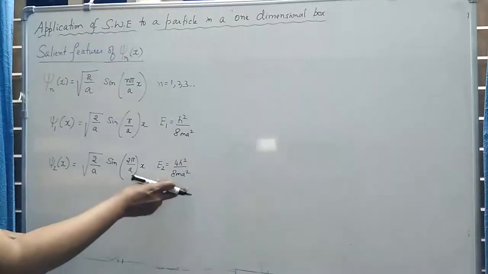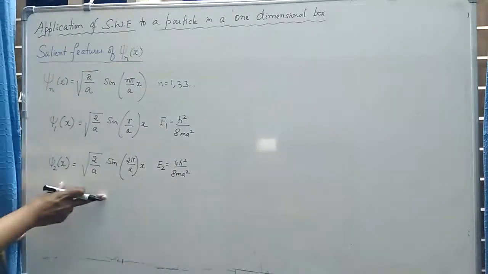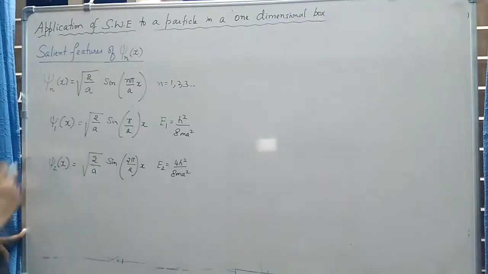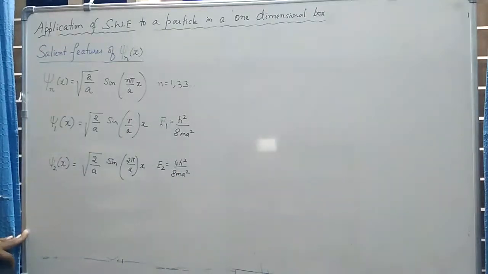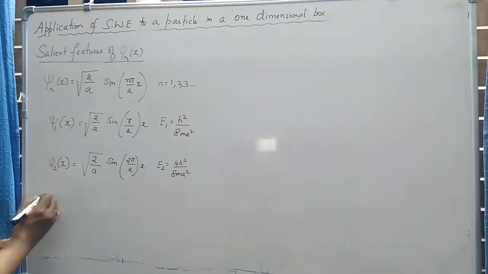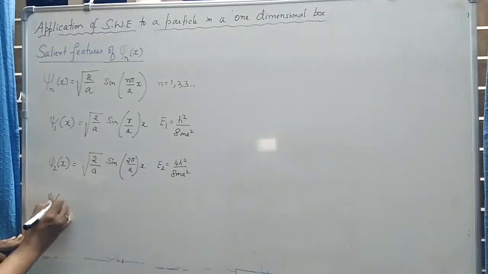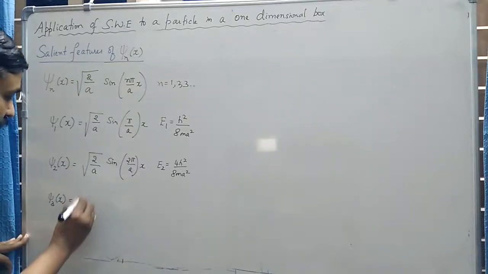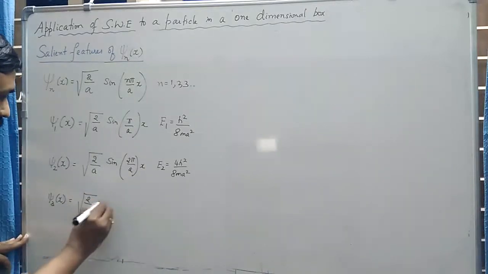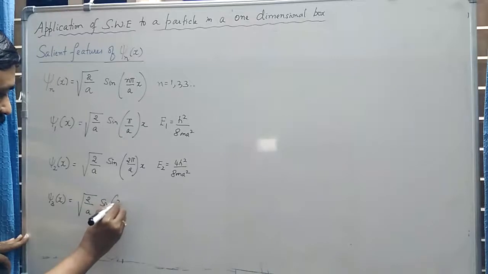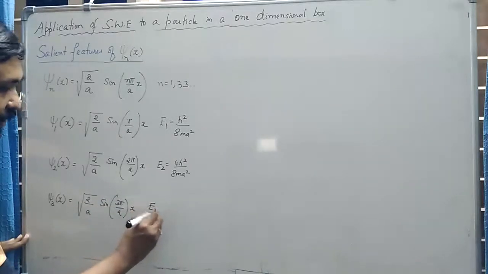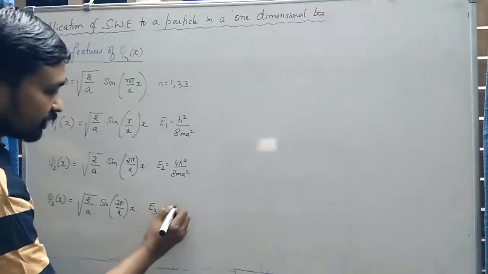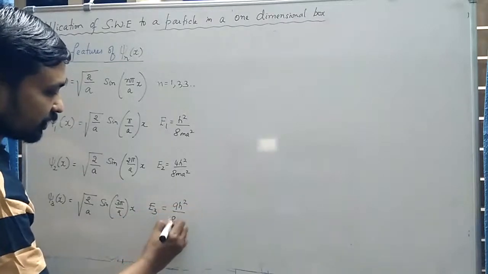This is the eigenvalue of energy corresponding to this eigen function, which is obtained when the Schrodinger wave equation is solved. Similarly, you can write psi 3 of x corresponding to n is equal to 3, which is square root of 2 by a into sine 3 pi by a into x, corresponding to the eigenvalue of energy 9h square divided by 8ma square.